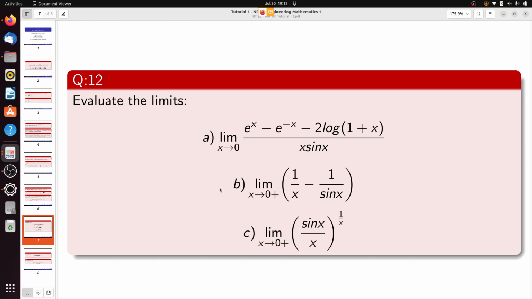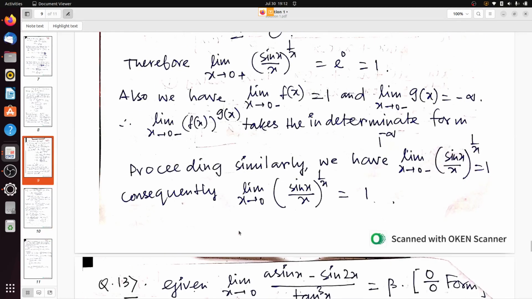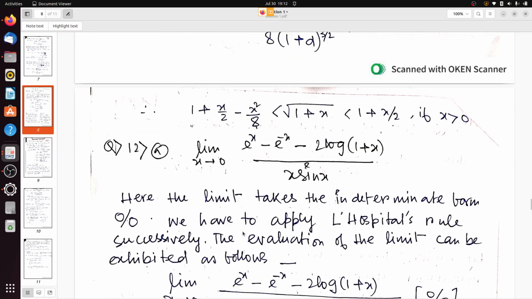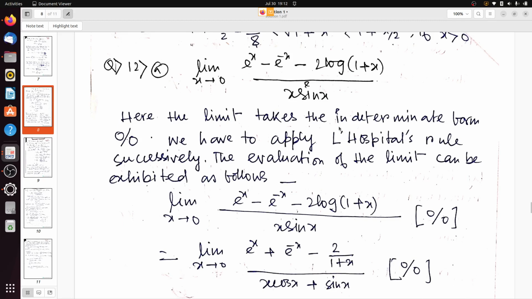So without delay we will try to solve the question: limit x tends to 0 of e to the power x minus e to the power minus x minus 2 log(1 plus x) divided by x sin x. So see, here the limit takes the indeterminate form 0 by 0. We have to apply L'Hopital's rule successively.